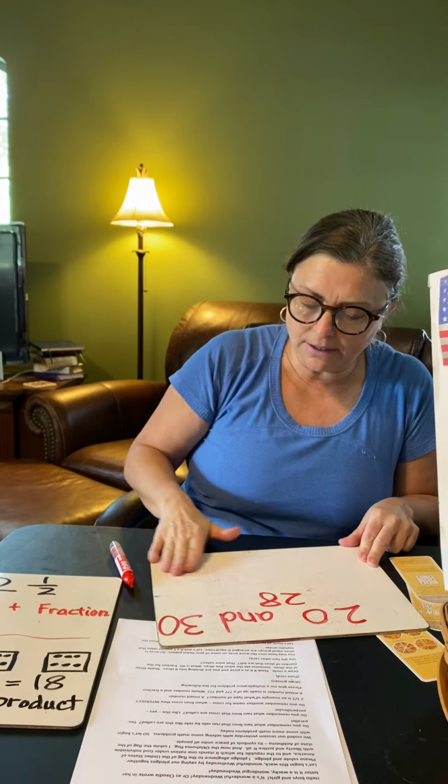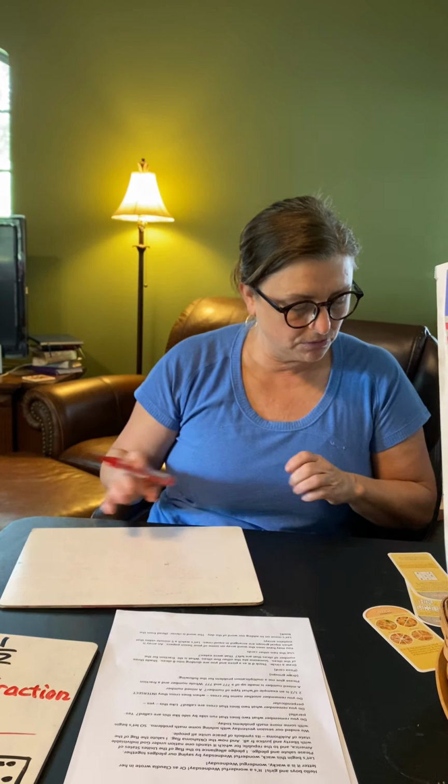So I'll say those things again, and you're thinking about how many wheels each of these vehicles would have. 1 car, 2 bicycles, 1 tricycle. How many wheels altogether?